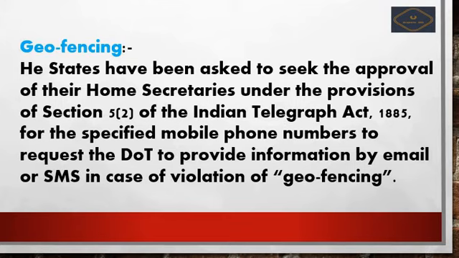Geofencing means first the area will be geofenced, a number will be registered with a particular RFID, radio frequency. Next it will locate the margins, areas from 500 meters up to 50 kilometers. If the number goes out or comes in, the fencing will alert the higher officials. So it is called geofencing.